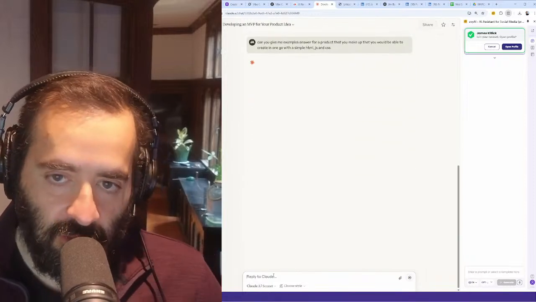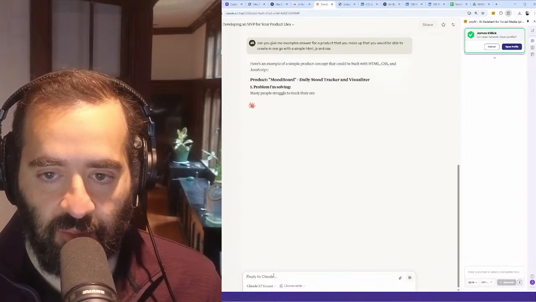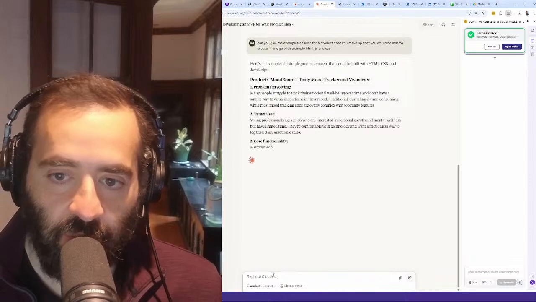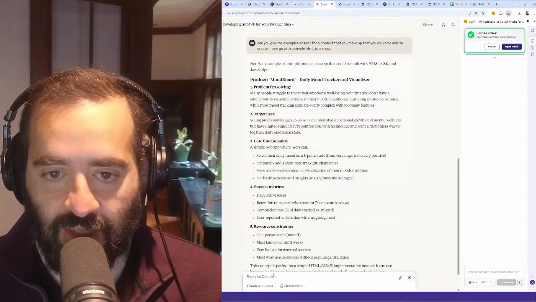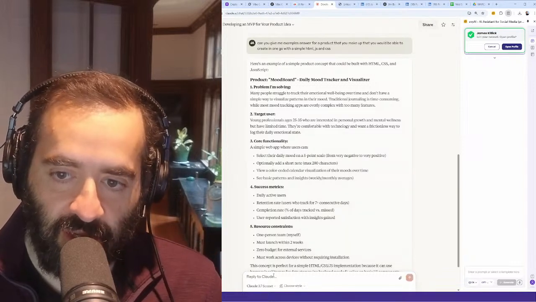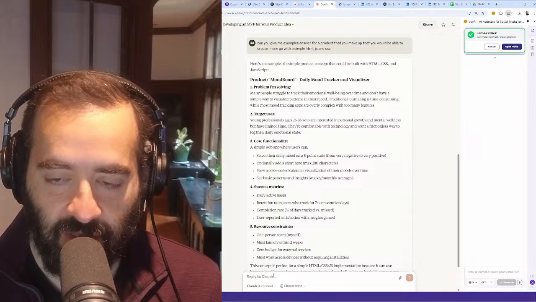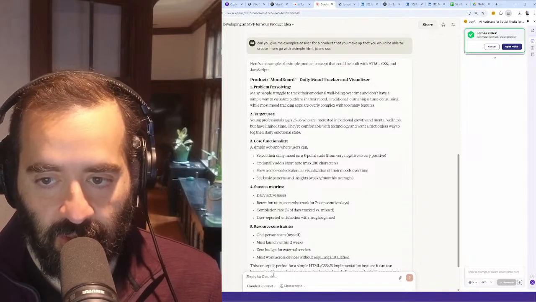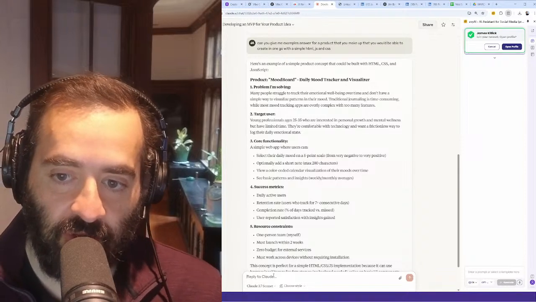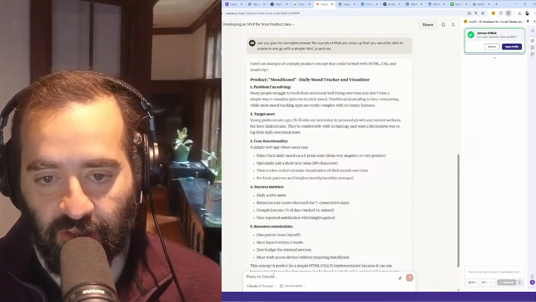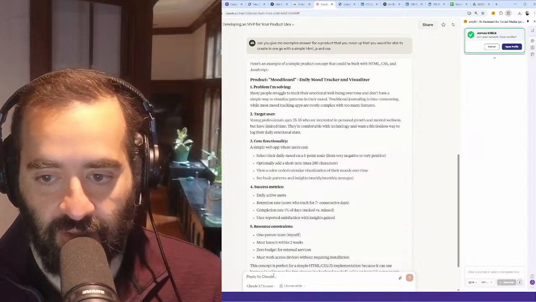Okay, let's just see. So I'm asking it to give me example answers so I know what to do. The daily mood board tracker. Oh, look at this. Many people struggle to track their emotional well-being over time, and they don't have a simple way to visualize patterns in their mood. Traditional journaling is time-consuming, while most mood tracking apps are overly complex, with too many features. Young professionals ages 25 to 35 who are interested in personal growth.